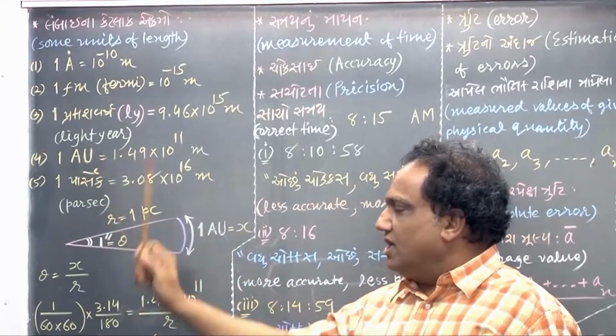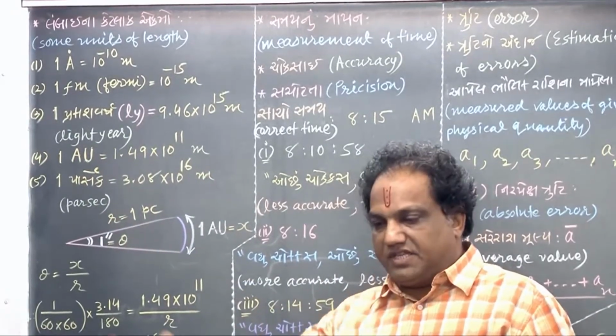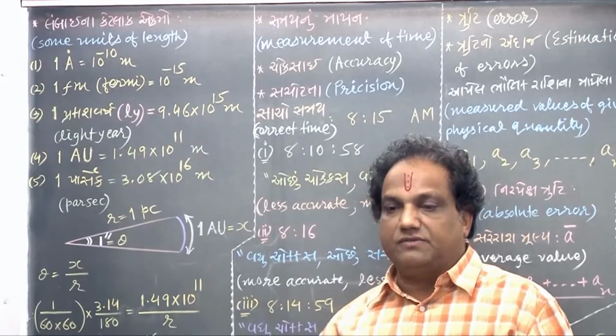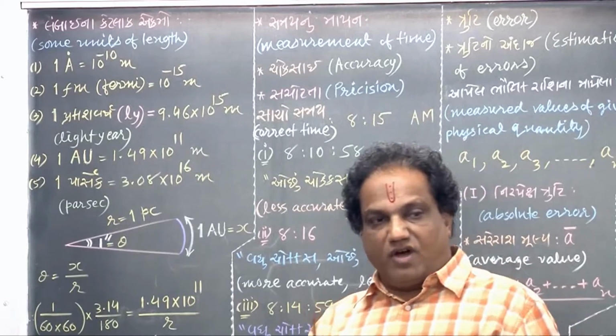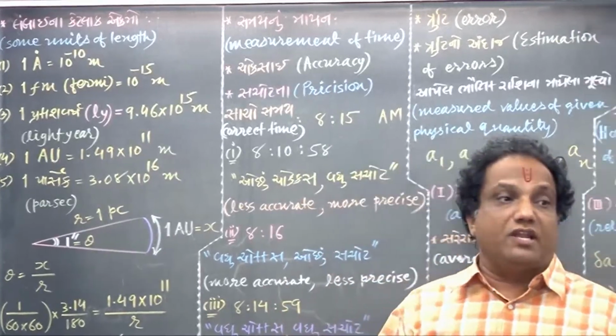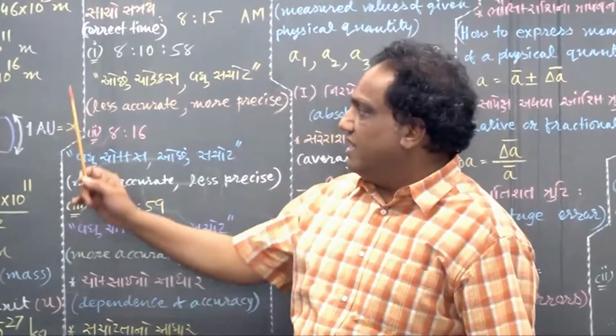1 astronomical unit, AU. It is the average distance between Sun and Earth. You please remember it is 1.49 into 10 raised to 11 meter.